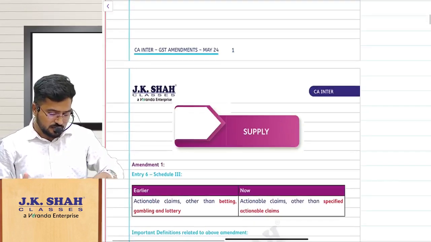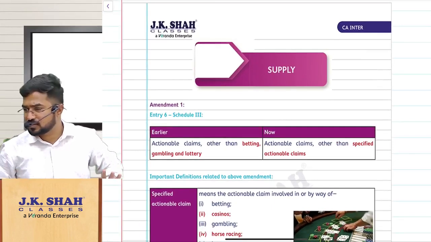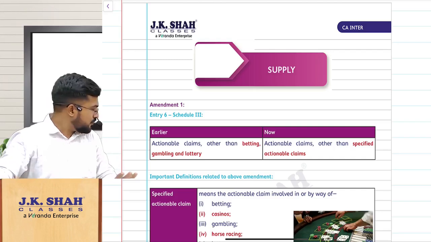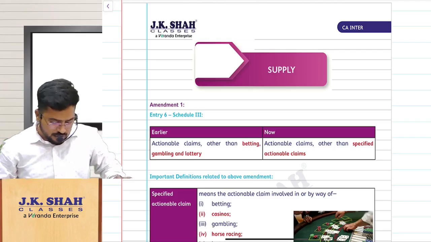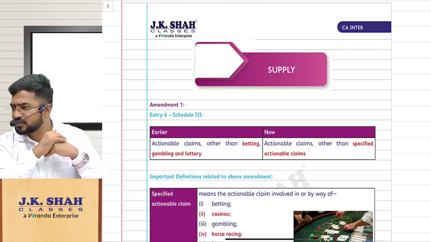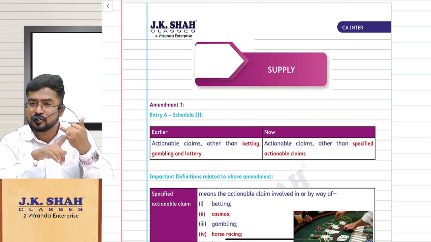So first of all, the basic concepts chapter, there won't be any amendments in that. So chapter 2, supply. Now if you see chapter 2, supply, do you remember Schedule 1, Schedule 2, Schedule 3? Schedule 1 is what? Activities to be treated as supply even without consideration.